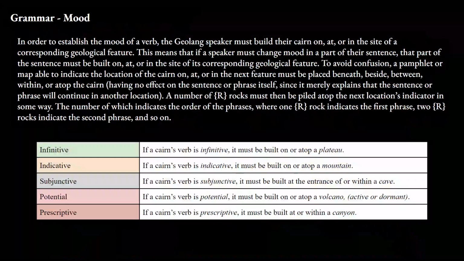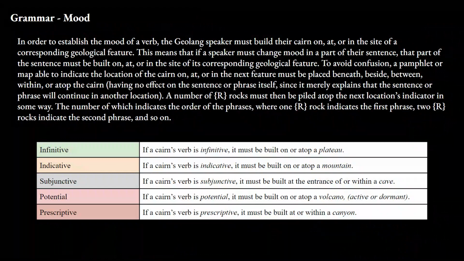Verbs continue in their complexity with grammatical mood, of which Geolaŋ has 5 separate indicators for infinitive, indicative, subjunctive, potential, and prescriptive. A given Geolaŋ phrase may only have one mood in its cairn, since a mood is denoted by a change in location. Preferably, these cairns are as close to one another as possible, but this rule may be ignored to offer context. For instance, the locations which will be used to translate the passage provided are as close to New York City as possible, since the B movie takes place there.